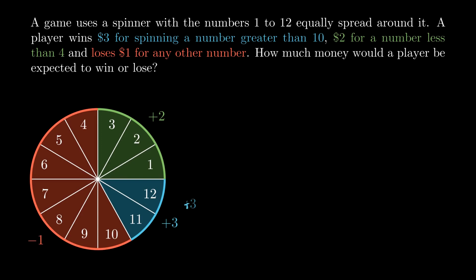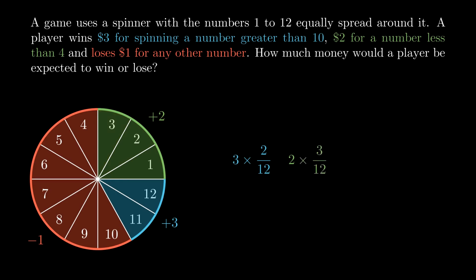Alright, so now we just go through each of these outcomes one by one. We could earn positive $3, but this only happens in 2 out of the 12 possibilities. So we multiply that by 2 out of 12. So we're multiplying the outcome by the probability of hitting that outcome. Or we could earn positive $2, but this happens in only 3 out of the 12 equally likely possibilities, so we multiply by its probability 3 out of 12.